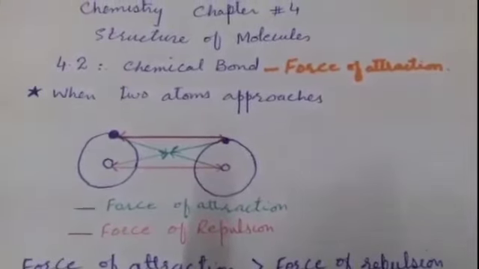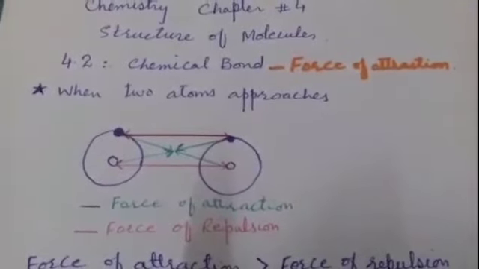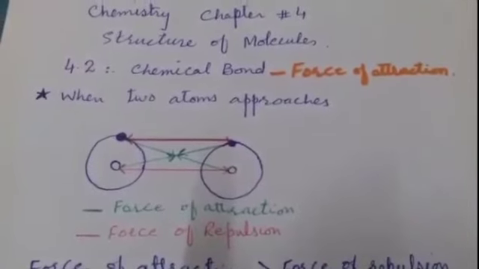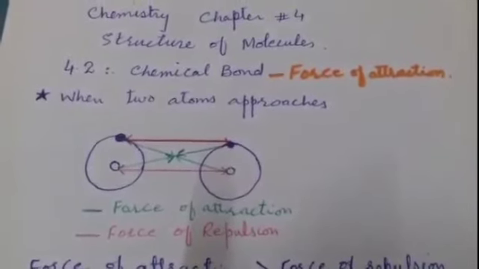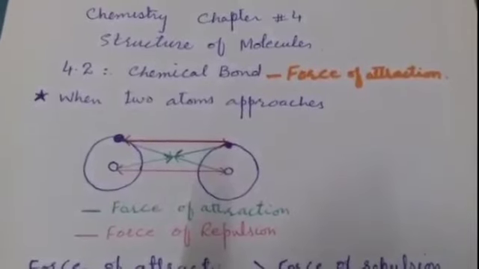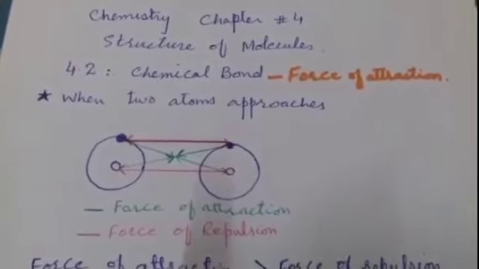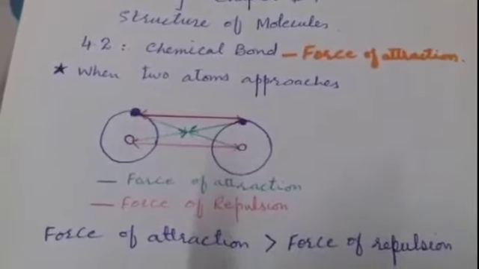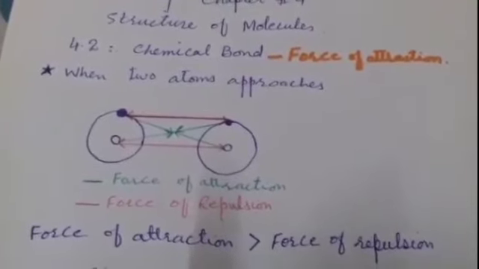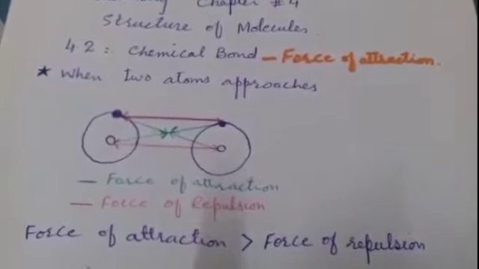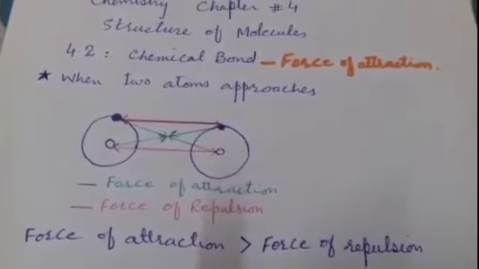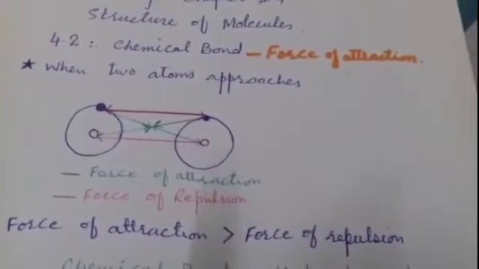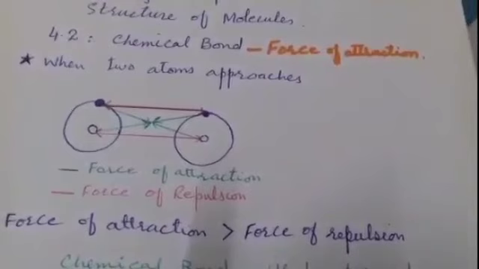But in addition to these repulsive forces, attractive forces are also produced. Electrons of one atom are attracted by the nucleus of the second atom, and the electrons of the second atom are attracted by the nucleus of the first atom. Hence the forces of attraction are also produced. If the forces of attraction are greater than the forces of repulsion, then the energy of the system will be lowered and the molecule will be formed. It means if the attractive forces are greater than the forces of repulsion, then the chemical bond will be formed.